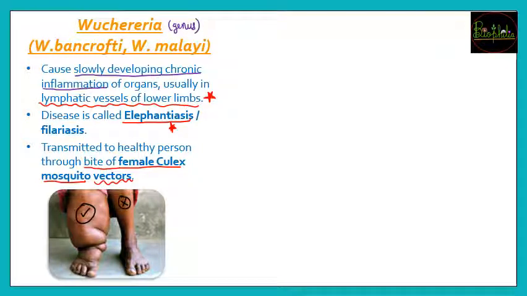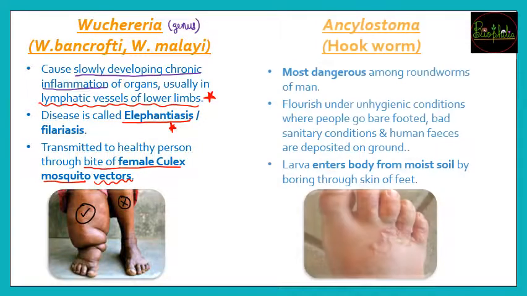So this was about the details of Wuchereria. अब second worm की तरफ देखते हैं. So that is going to be Ancylostoma. Ancylostoma को hookworm भी बोलते हैं, and it is going to be the most dangerous amongst the roundworms of man. So it is very dangerous because उनके जो symptoms होते हैं, these are not going to be good. क्या हो सकता है? ये कहाँ से आ सकते हैं these worms?